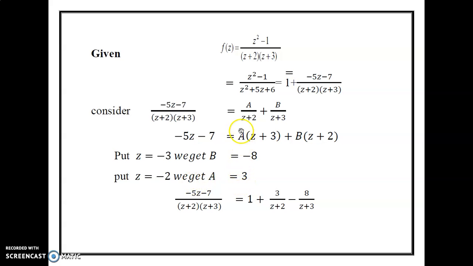Substituting a and b values in the above equation. Therefore, minus 5z minus 7 divided by (z plus 2) into (z plus 3) can be written as a divided by z plus 2 plus b divided by z plus 3. Therefore, a value is 3 divided by z plus 2 plus b value is minus 8 divided by z plus 3.